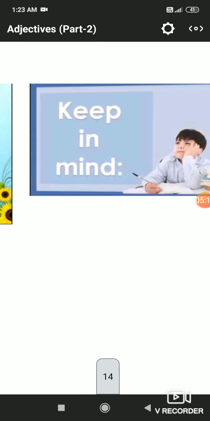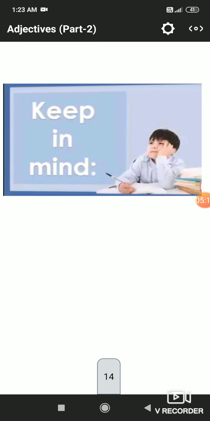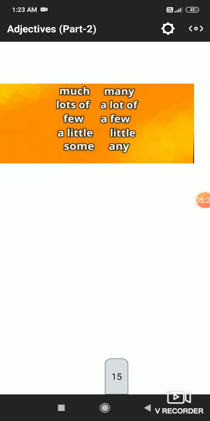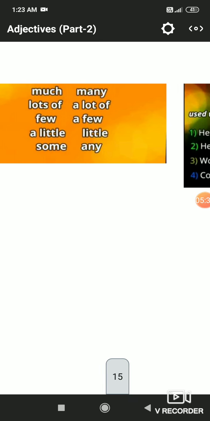Now keep these rules in your mind whenever you form the comparative degree and superlative degree from the positive degree of comparison. Now look at some more adjectives and the correct use of these adjectives. Actually these are also known as quantifiers, which tell us the quantity of a noun or pronoun.